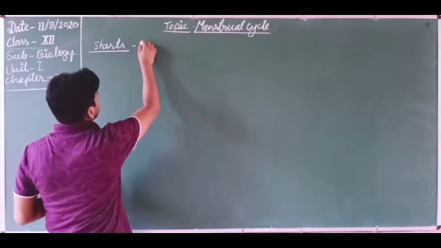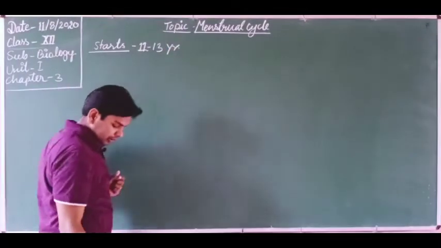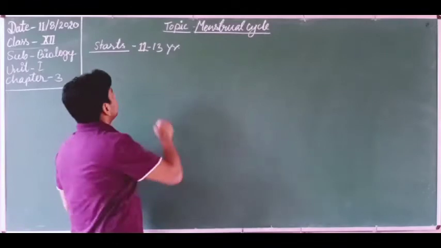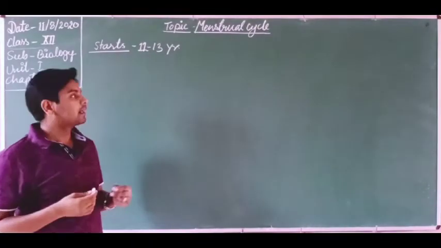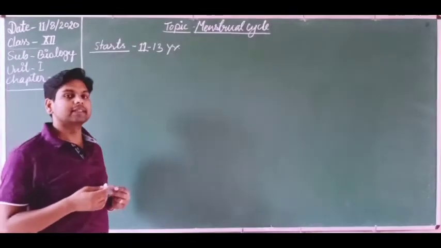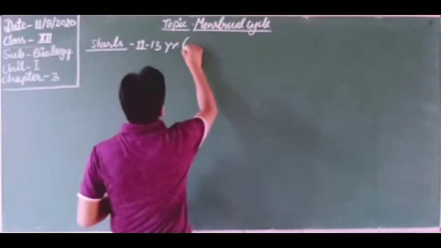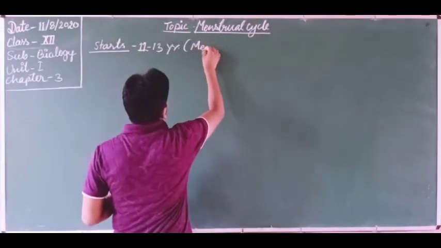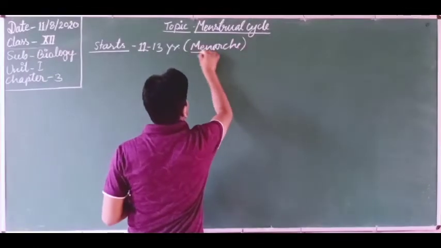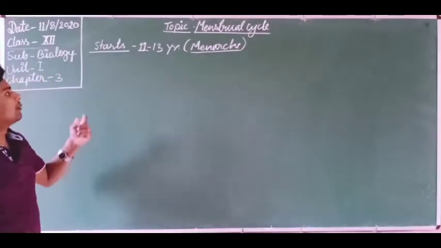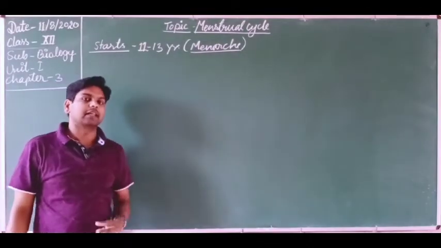When the first menses occurs, that stage of first menses is known as menarche. So menarche is the stage at which the first menses occurs.